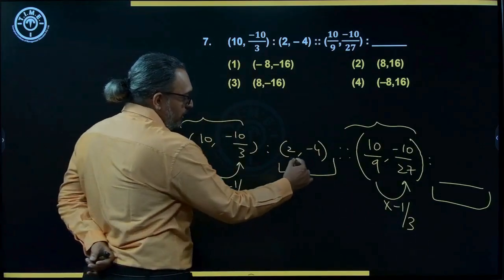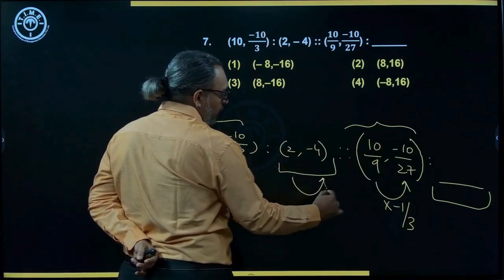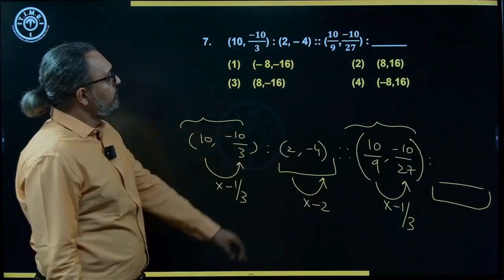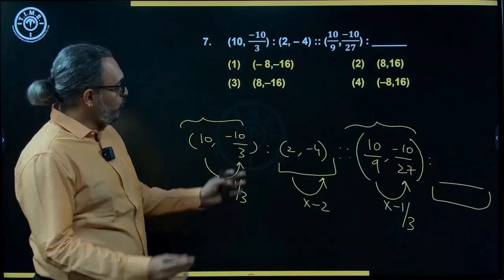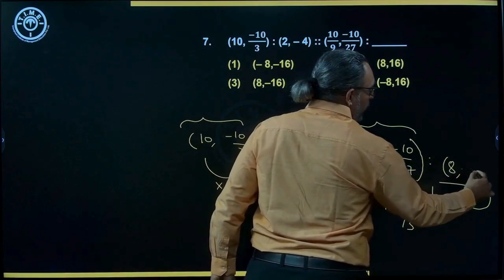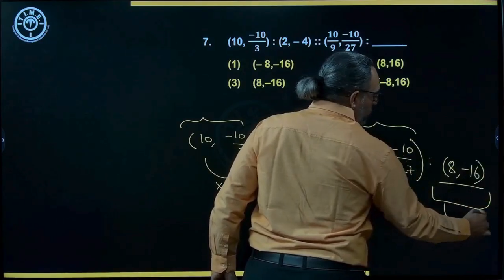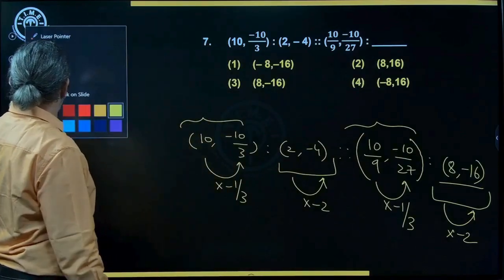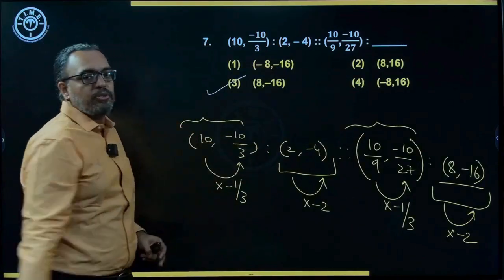Now what is happening here, from here to here you are multiplying with negative 2. So you do the same. See which option you multiply with negative 2 that satisfies. I got it. That is option 3, 8 and negative 16. That way here also you are multiplying with negative 2. And that is available. So you select third option.